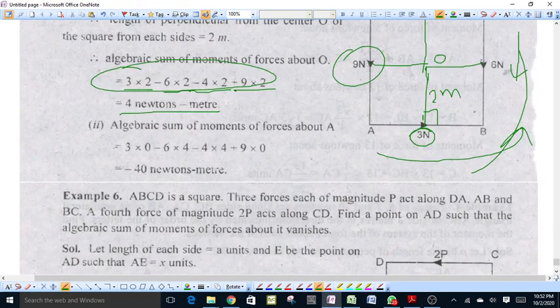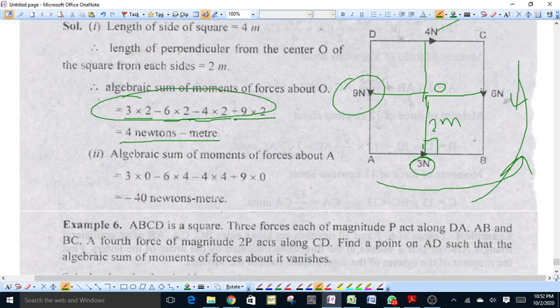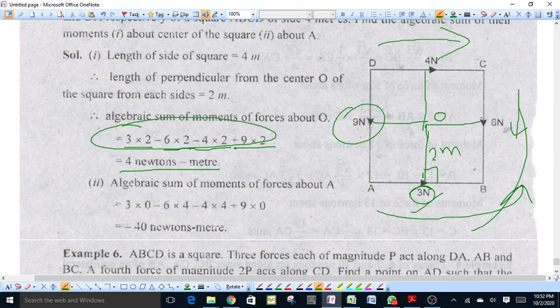And the algebraic sum of moments of forces about A: 3 newtons acts along AB and 9 newtons acts along DA. These two forces pass through point A, therefore their moments are equal to 0.